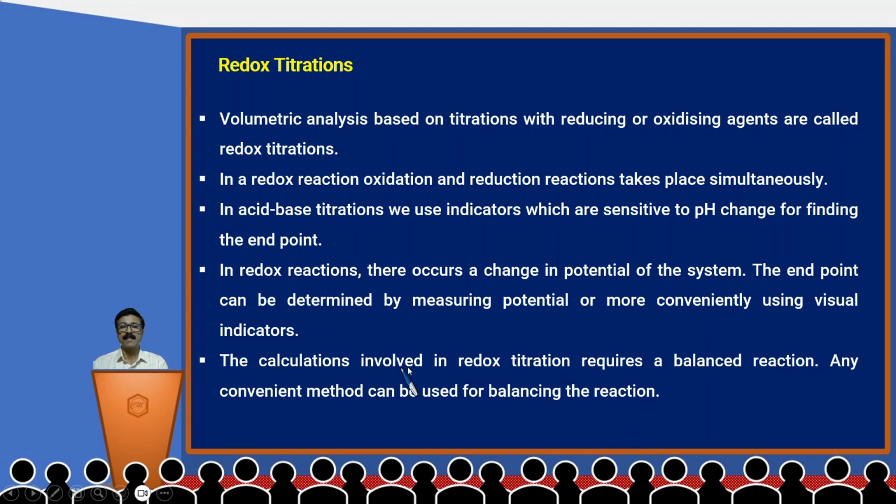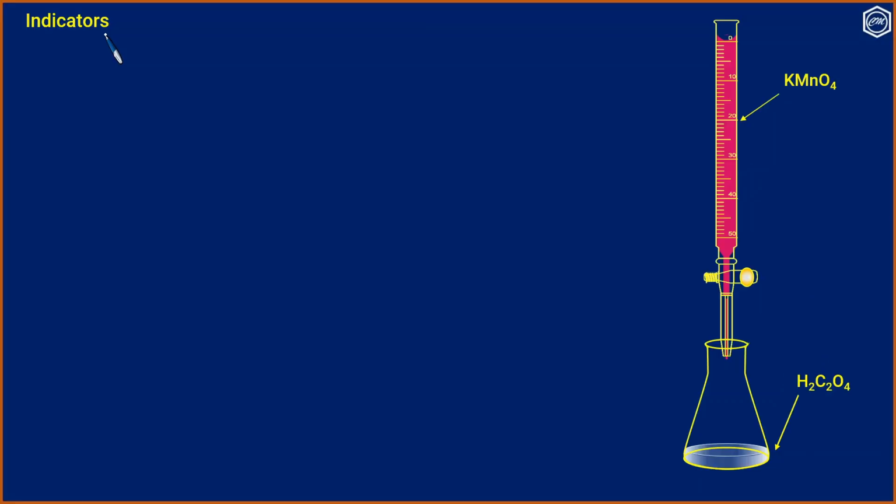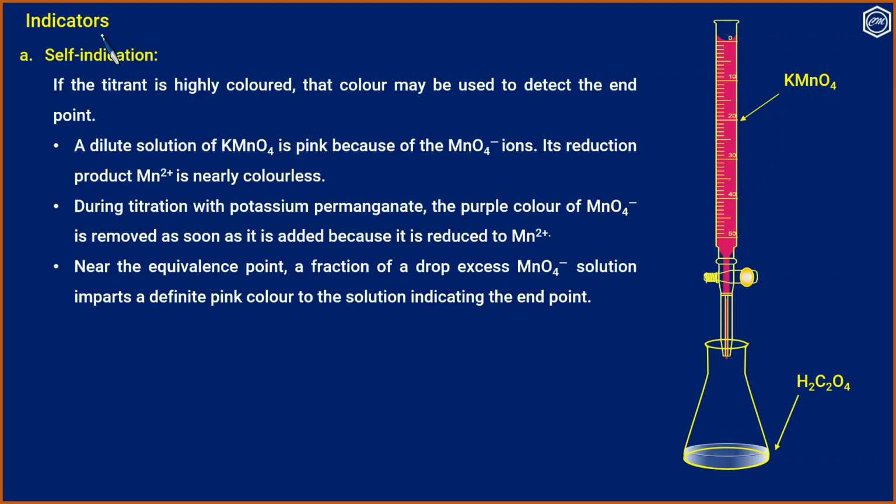The calculations involved in redox titration require a balanced equation. Any convenient method can be used for balancing the reaction. Two types of indicators are used in redox titrations. One is self-indication. If the titrant is highly colored, that color may be used to detect the endpoint.